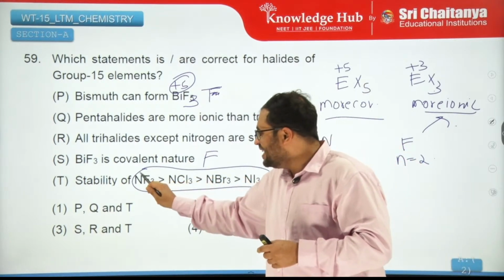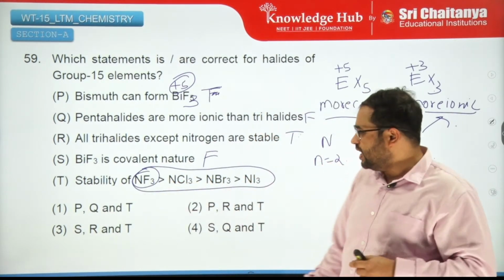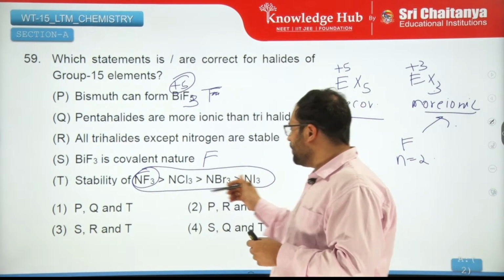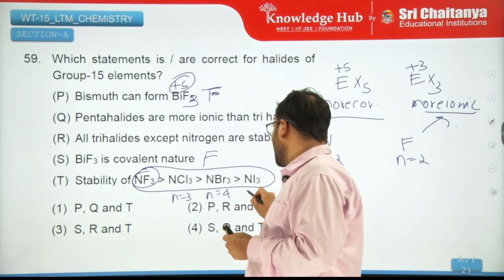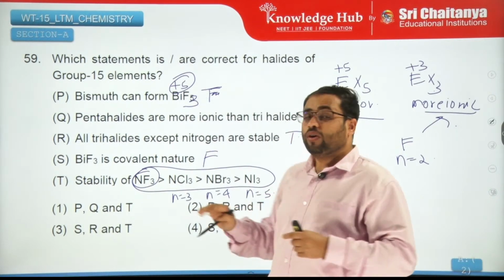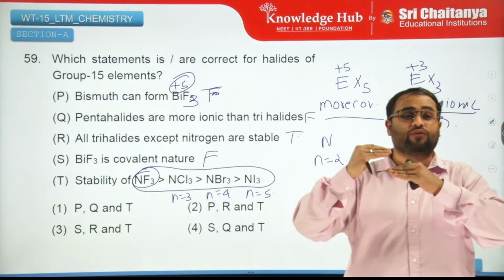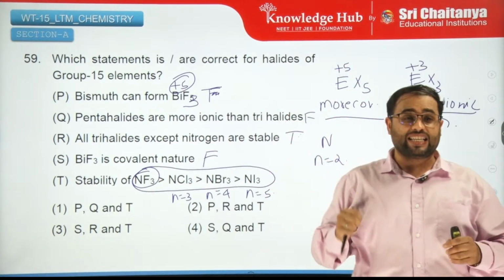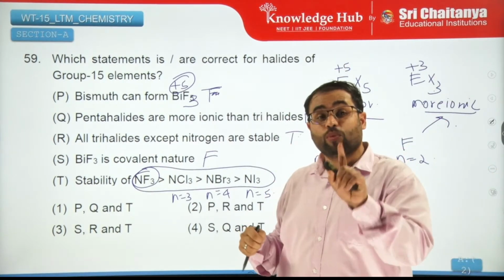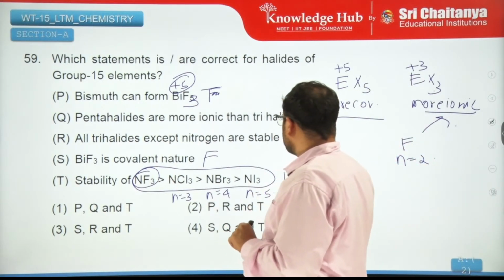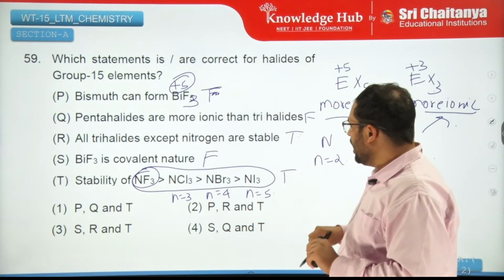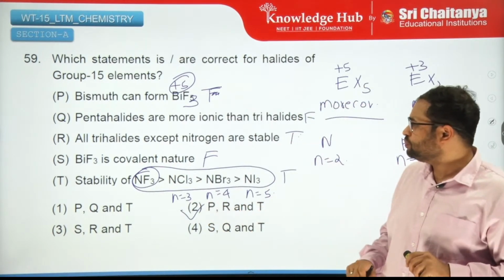So bonds are highly strong in NF3, and as you move down, what is happening is n becomes equal to 3 here, n becomes equal to 4, and n finally becomes equal to 5. So as you move down, the energy difference between the overlapping orbitals increases. So the bond becomes more and more weak, right? So this also appears to be true. So P, R and T are true.